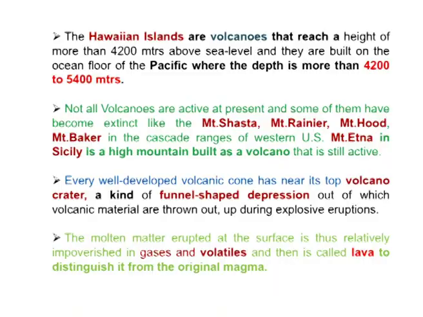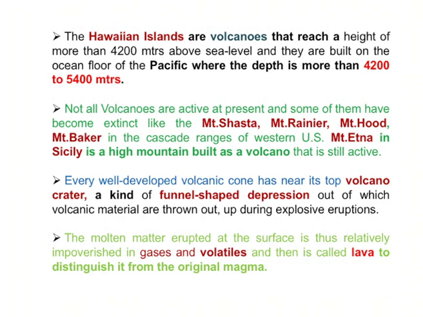Not all volcanoes are active. Some are inactive, or in an extinct position, like Mount Shasta, Mount Rainier, and Mount Hood. These are examples, and we see the same in the nearby Cascade Ranges in western United States.